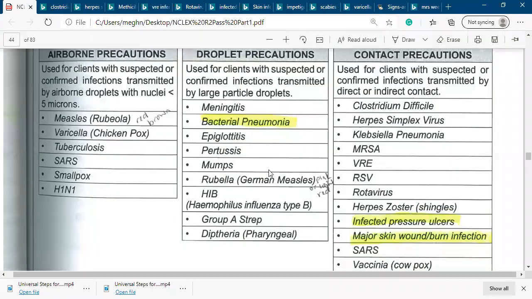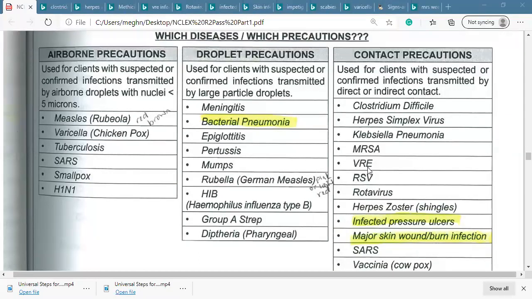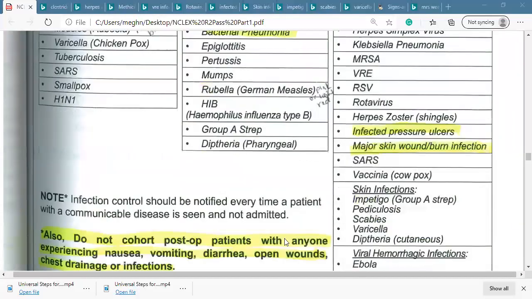The other is called VRE, vancomycin resistant. Vancomycin is a very strong antibiotic, but this bacteria will not be killed by vancomycin. So vancomycin resistant bacteria cause contact precaution. We also need it for rotavirus, which causes very bad diarrhea, and for Shigellosis, infected pressure ulcer, or any kind of skin infection.